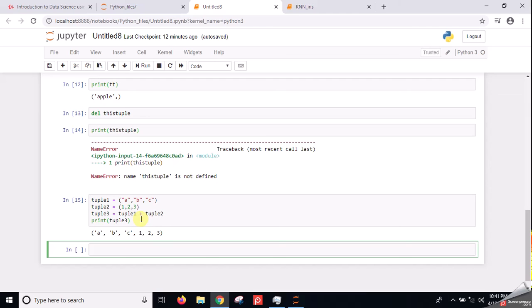Now we can also do the same thing in the list. We can combine two lists. We have already seen it. In the same way, all the functions such as len function and concatenation, we can do in a list the same as in the tuple. We can access the elements of the tuple in the same way as we access the elements of the list. The only difference is that we cannot update tuples, because they are immutable.